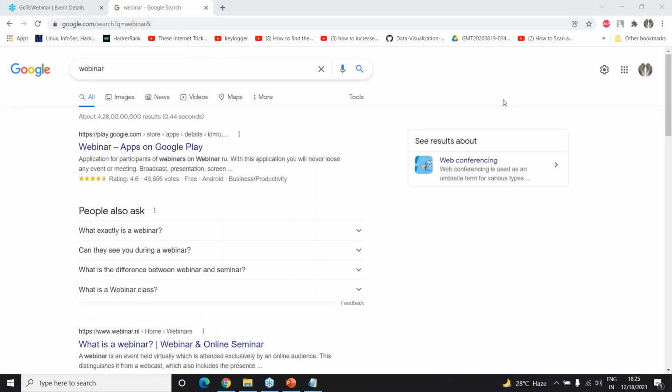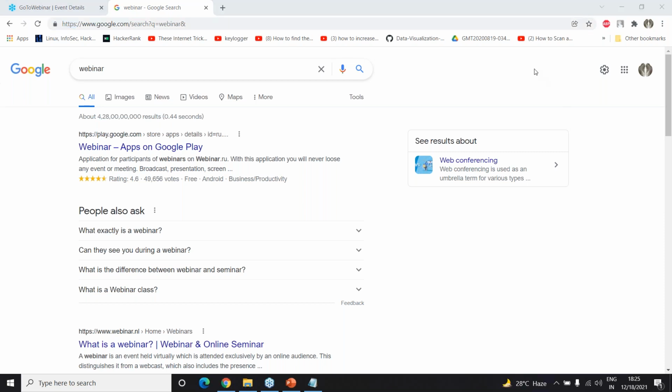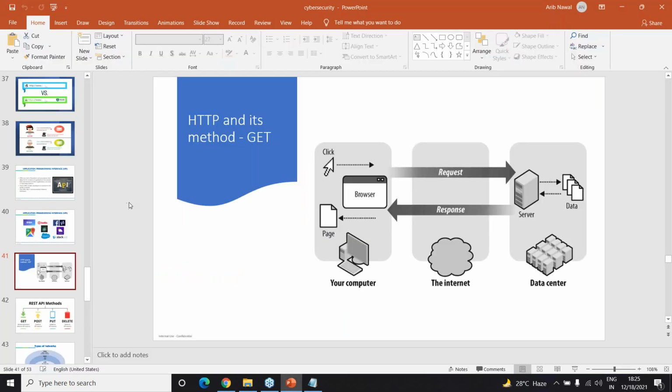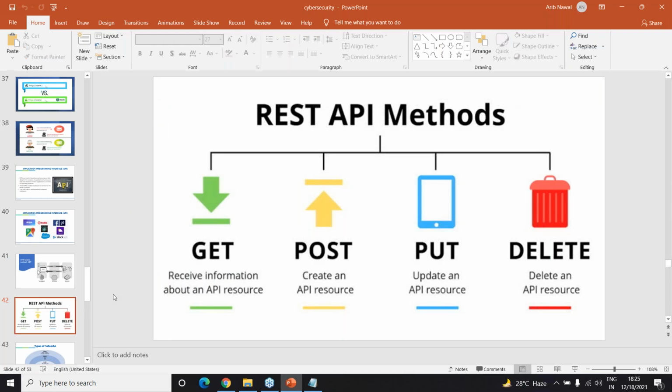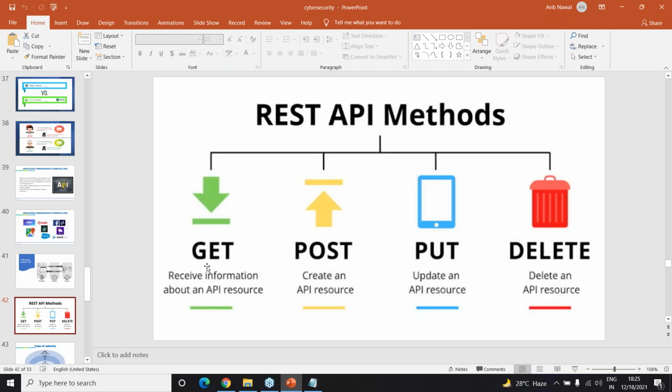So this is the part of an API. If I just do this, I'm going to get different sections. There are various APIs. There is something called a REST API, wherein you have HTTP GET, then POST. GET receives information, POST creates an API, PUT updates an API, DELETE deletes an API. For making changes to the APIs, these are the four things which we will need to use.